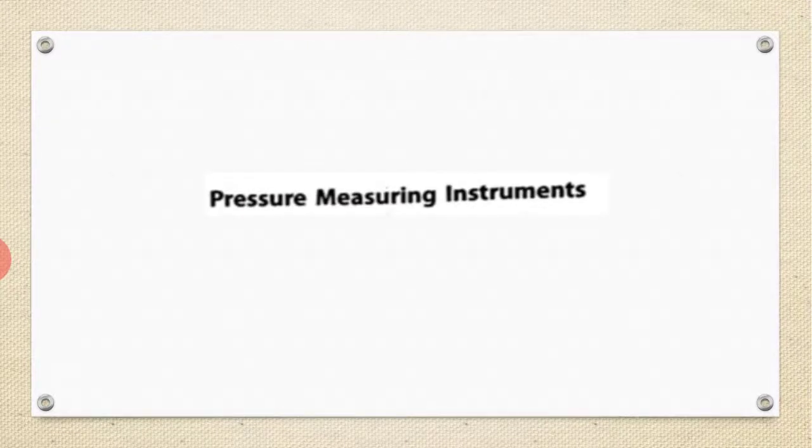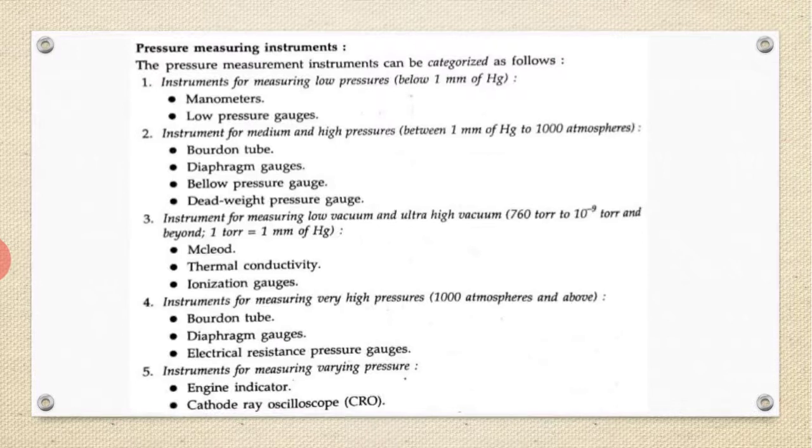Next one is the pressure measuring equipment. The pressure measuring instruments can be categorized on the basis of measuring low pressures, high pressure and ultra high vacuum. Below 1 mm of Hg, we use manometers and low pressure gauges.